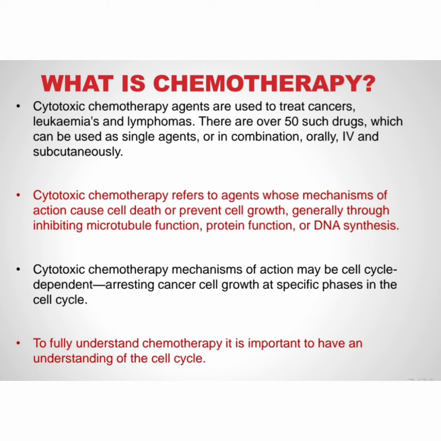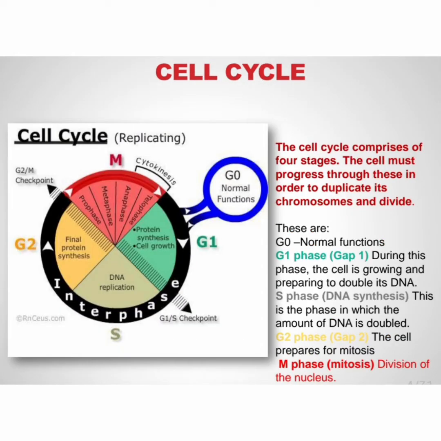Cytotoxic chemotherapy's mechanism of action may be cell cycle dependent, arresting cancer cell growth at specific phases in the cell cycle. To fully understand chemotherapy, it is important to understand the cell cycle. You can clearly see the cell cycle in this picture. The cell cycle comprises four stages. The cell must progress through these in order to duplicate its chromosomes and divide. These are G0 normal function, G1 phase, S phase, G2 phase, and M phase.